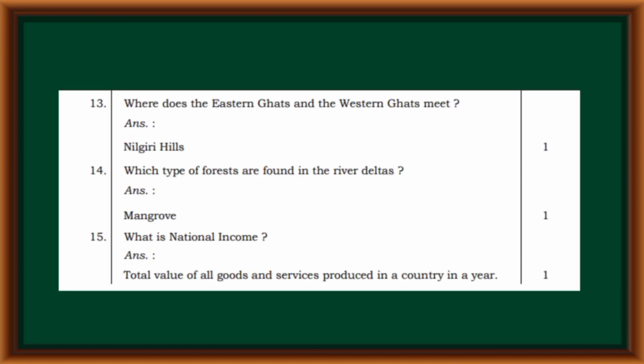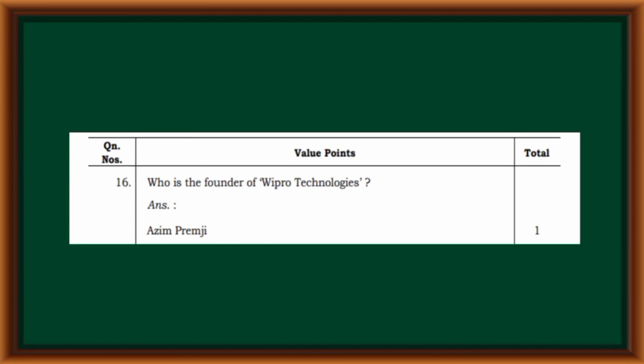Where do the Eastern Ghats and the Western Ghats meet? Nilgiri Hills. Which type of forests are found in the river deltas? Mangrove. What is national income? Total value of all goods and services produced in a country in a year. Who is the founder of Wipro Technologies? Azim Premji.